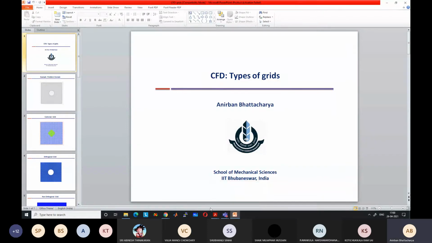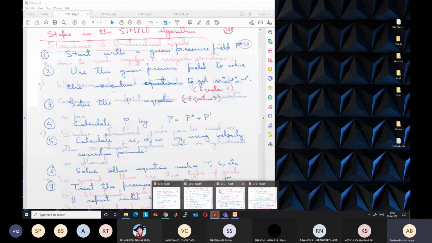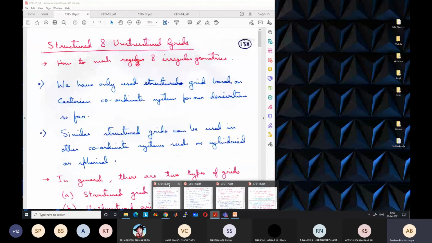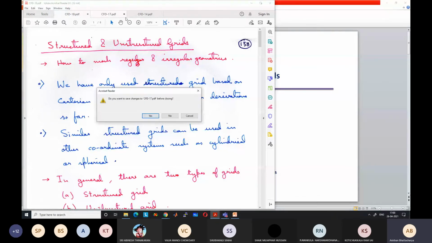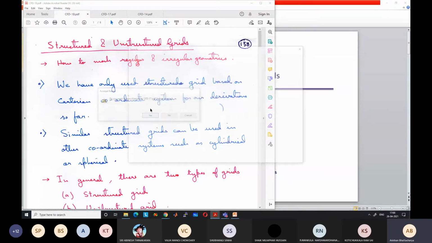And otherwise, let me just go through this material, and if I cannot finish it, you can just read it on your own. Okay. So this is not part of the course structure, but this is important. I just wanted to give you a brief idea about structured and unstructured grids, and questions can be asked from here also. Although it is not part of the course structure, it is part of your exam syllabus.